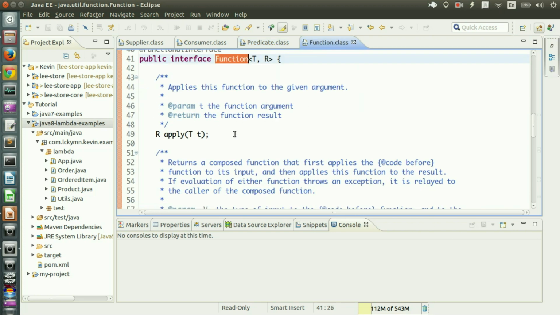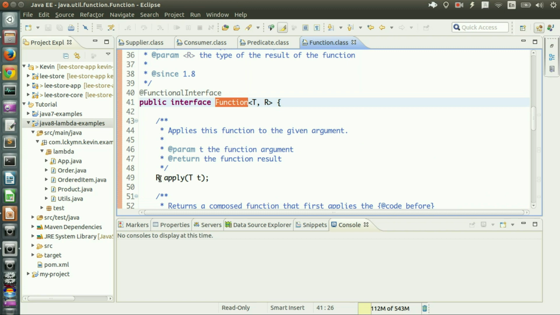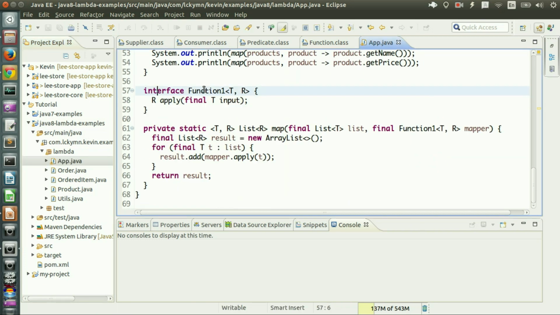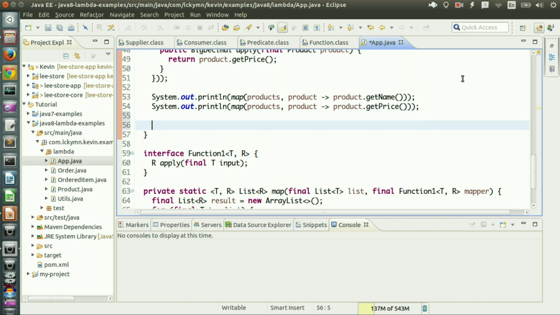And Function takes some type T and returns another type R. It's just like the mapper that I showed you here, right? So those are functional interface types, and I'll show you how to create objects of those types using lambda expressions. First, Supplier.